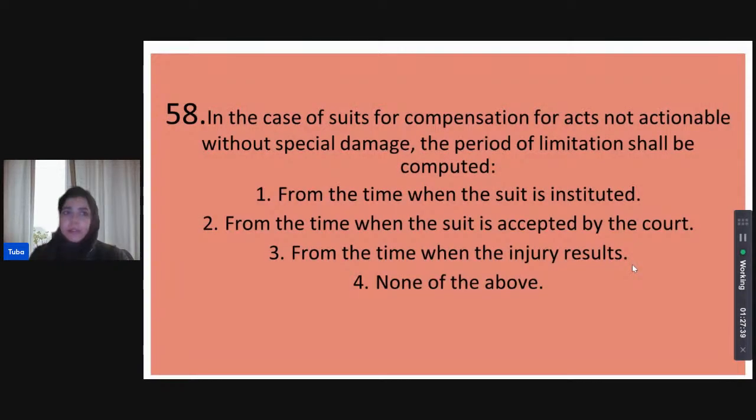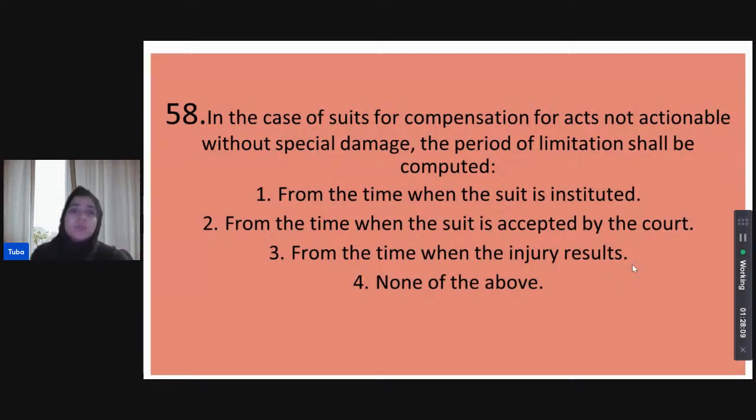That is correct. In the case of suits for compensation for acts not actionable without special damage, the period of limitation shall be computed. So, where there is a case for compensation for acts that are not actionable without special damage being granted or allowed, what is the period of limitation? Again, you'll have to refer to your knowledge of the schedule of the Limitation Act here. It's not just what is the period of limitation, there is a reference point. So from where shall it be computed?